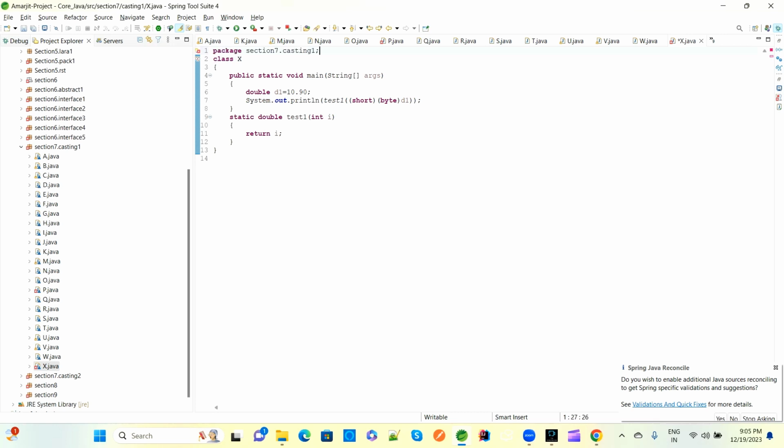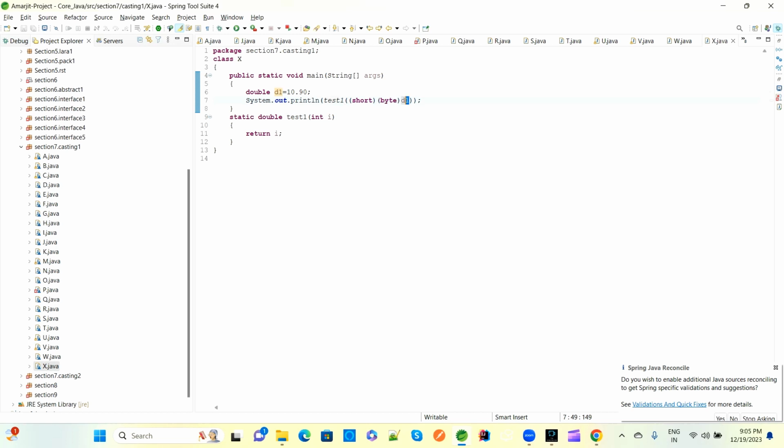Coming to the next, this is a main method. Class X has main method with double. See here, inside this we are calling SOP with the test1 method. In this test1 method also we are doing multiple casting. This d1 is double type, so first we are converting d1 to byte, means downcasting, double to byte, so manually we provided it.